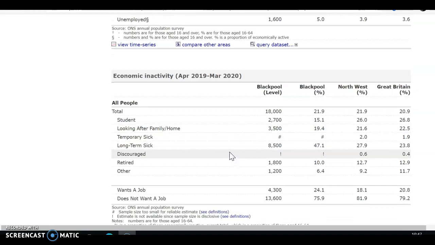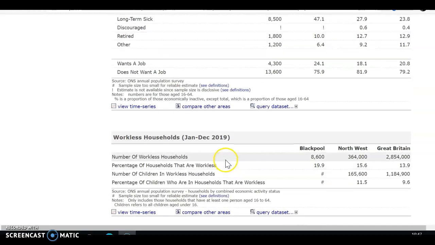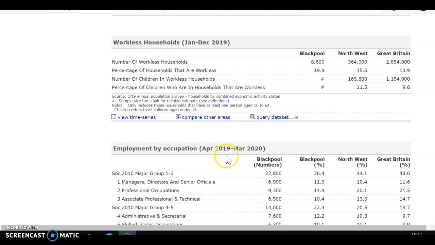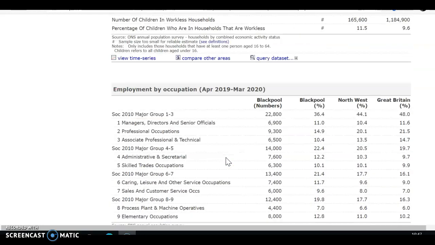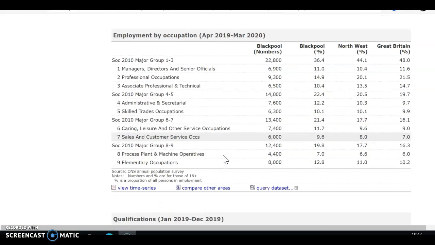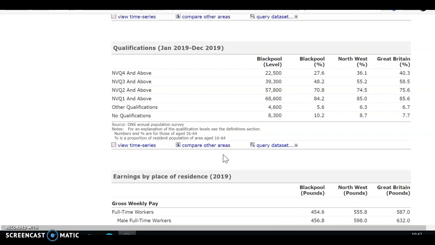We can look at what the inactivity looks like in Blackpool, whether they are students, looking after families, temporarily sick, retired, and so on. We can look at the number of households where no one has a job. Then we can look at occupations and the qualification level.